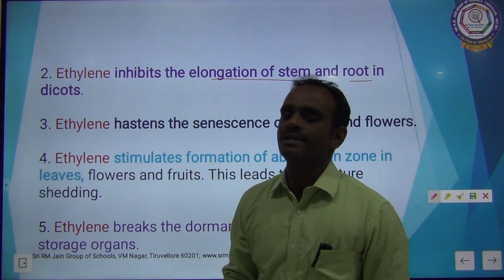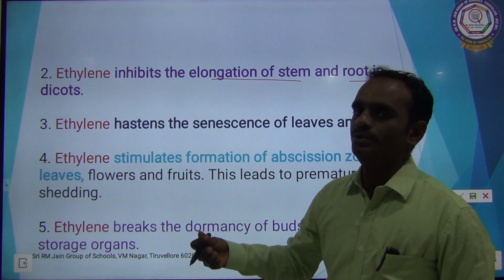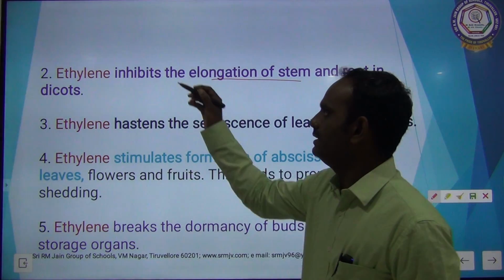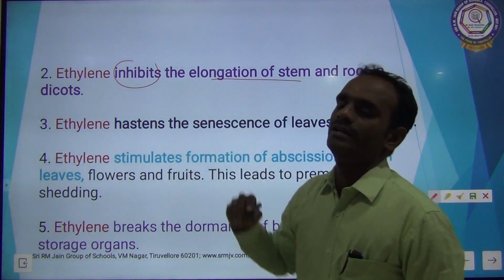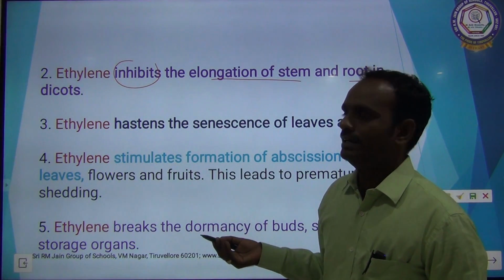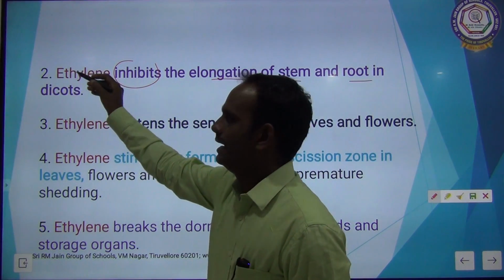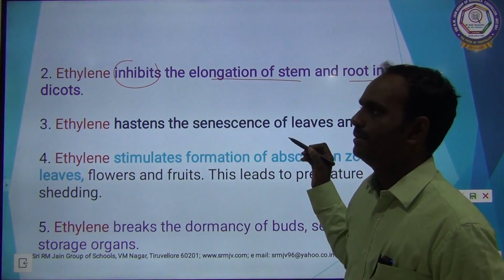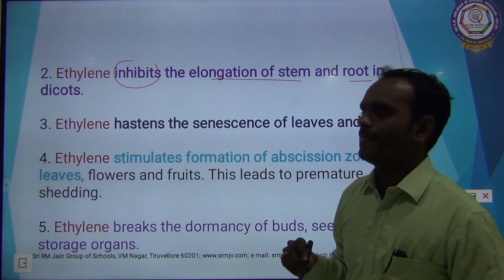As I mentioned earlier, the last two, abscisic acid and ethylene, inhibit cell elongation. The second physiological effect: ethylene inhibits the elongation of stem and roots in dicots.